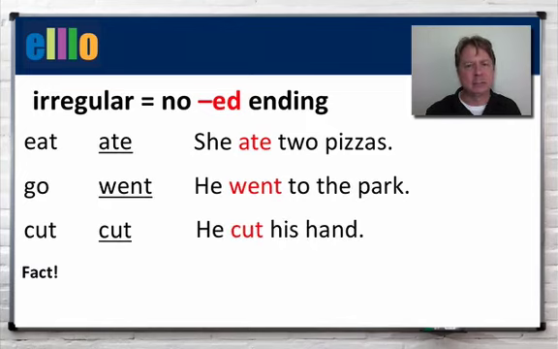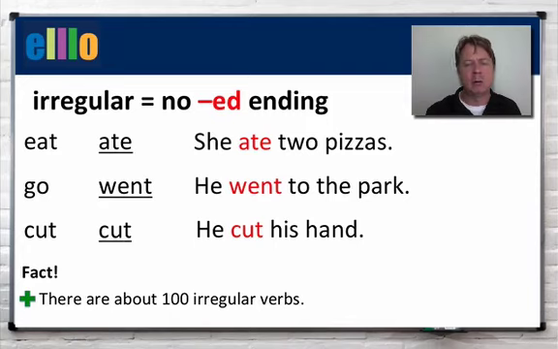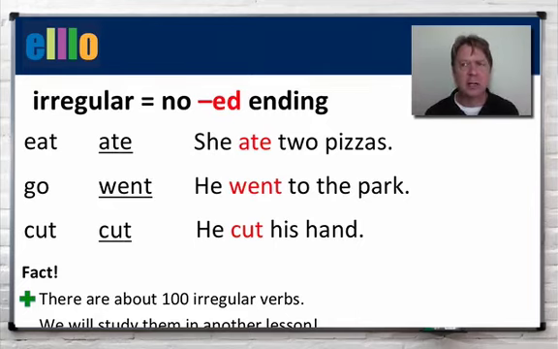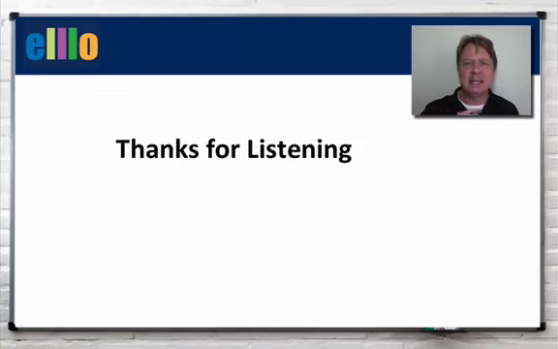Now, did you know there are about 100 irregular verbs? So you do need to learn them, but we will study those in another lesson. We have another video where we just talk about irregular verbs, because there's just so many that you have to remember. But we use them a lot. Take, took, see, saw, pay, paid, etc. And that is it. That is ed endings.